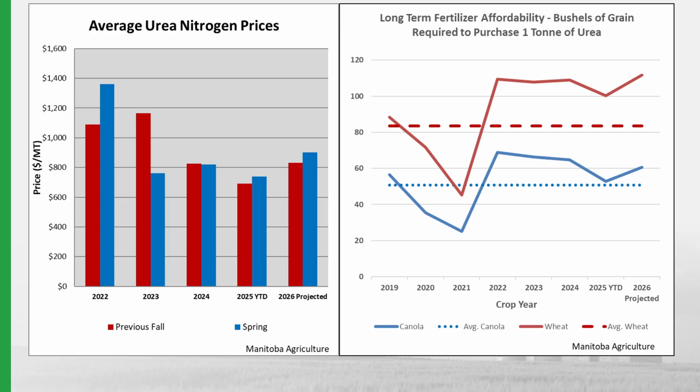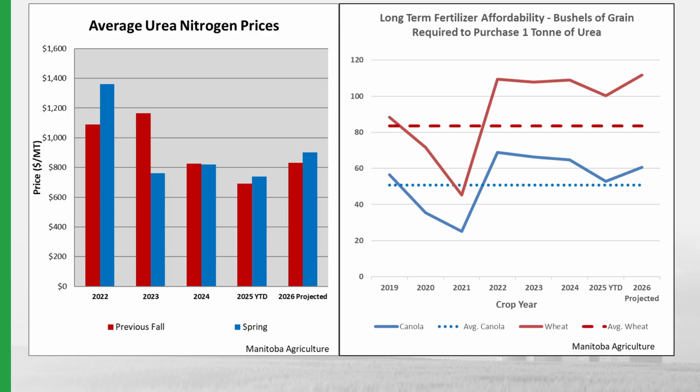It's time to dive into some fertilizer analysis. This slide focuses on urea nitrogen. On the left-hand side of the bar chart, we can see the average urea prices over the last few years. When we conduct fertilizer price surveys, we conduct one survey in the fall of next year's crop and one survey in the spring for that year's crop. The red bar is the previous fall, with the blue bar being the spring survey price.